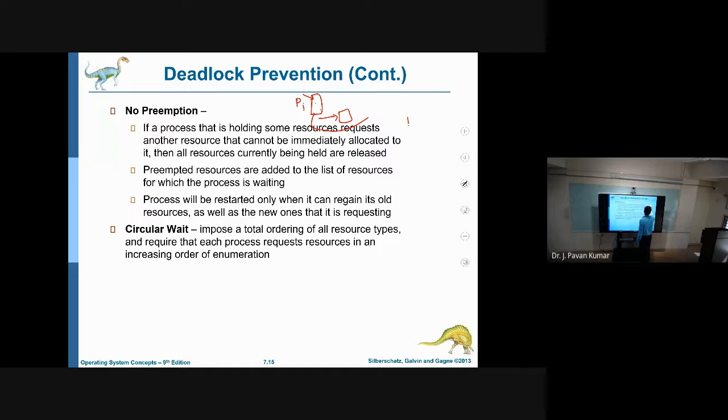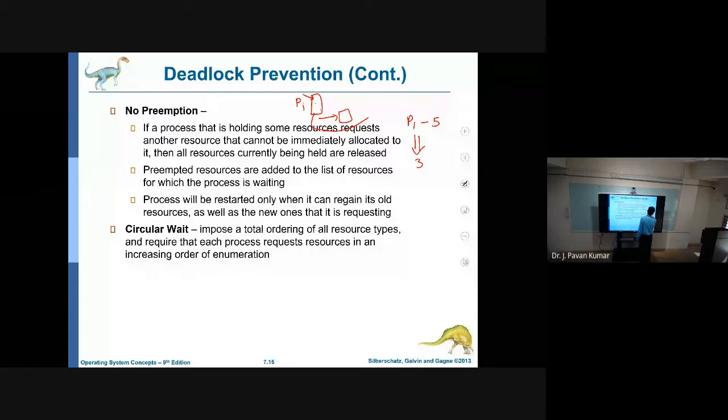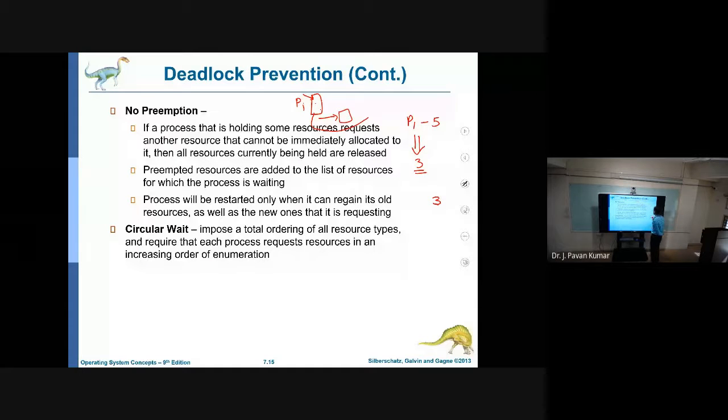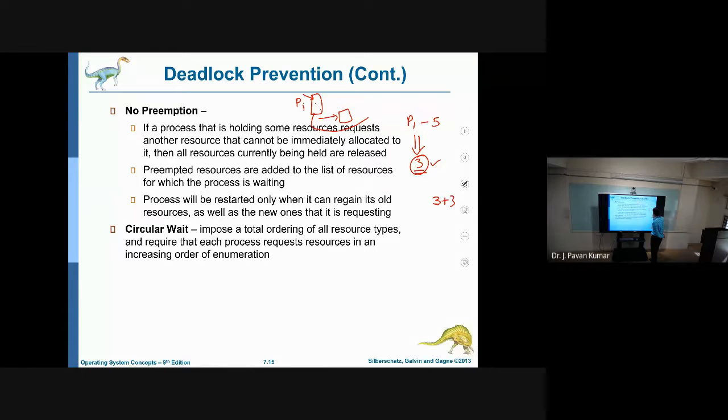Consider that P1 requires 5 resources. Presently P1 holds 3 resources, and other than these 3, we have 3 more resources, let us say. Now it will preempt these 3 resources, and they will be added to the available ones.